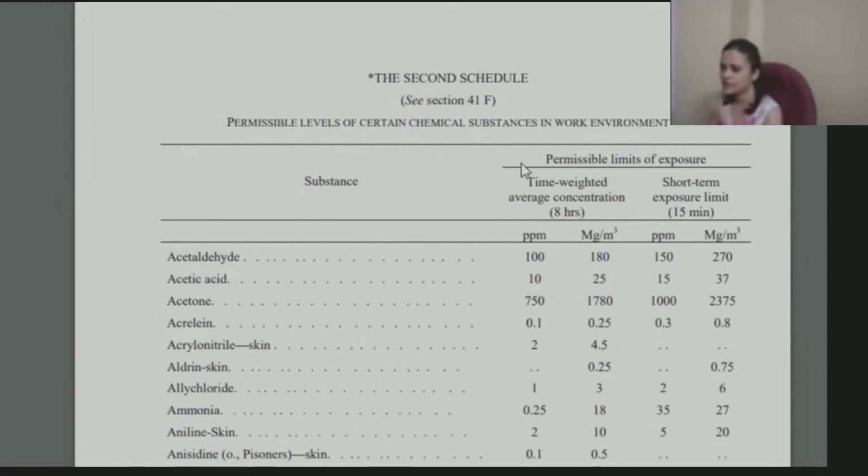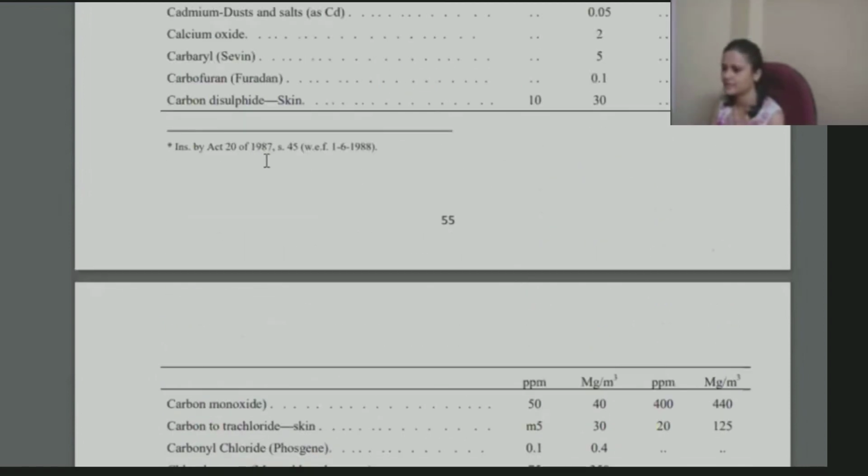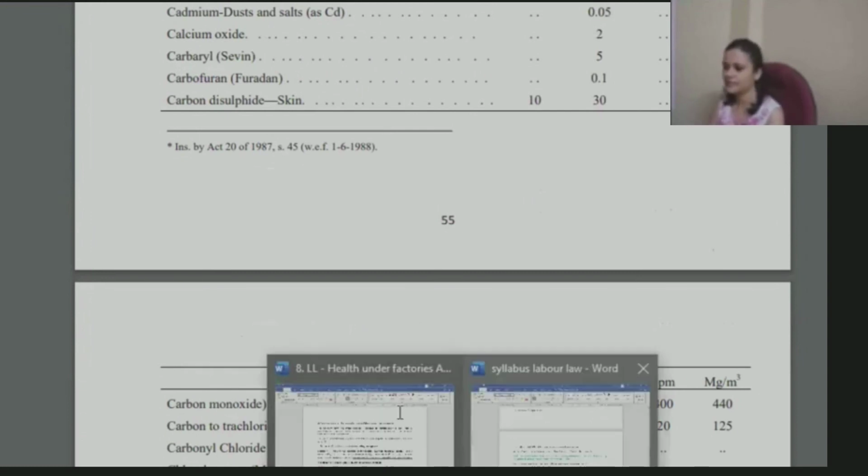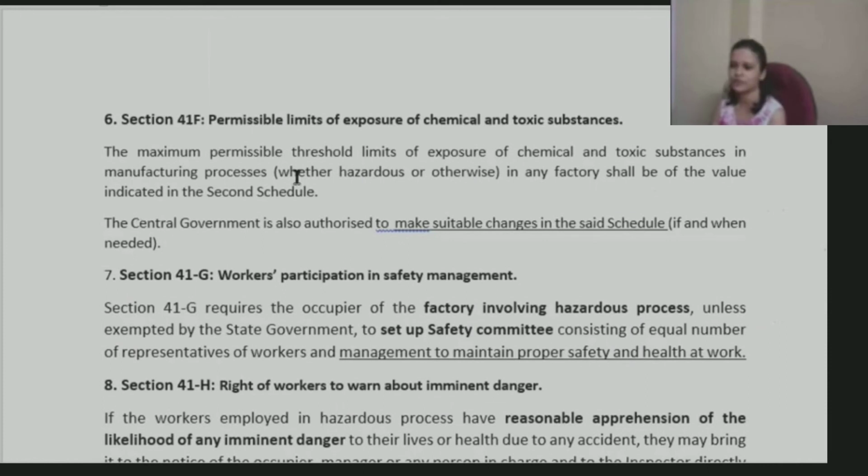But this was provided when it became applicable, say when it was inserted in 1987. After that there might be certain different things that might be suggested. So there is one more provision that whatever is mentioned in the second schedule would be the permissible limit, but the central government is authorized to make any changes that they want with regard to this schedule whenever needed, and they would implement those changes accordingly. If they find out that a particular substance might be causing a lot of harm, they can reduce its limit or something like that can be done.